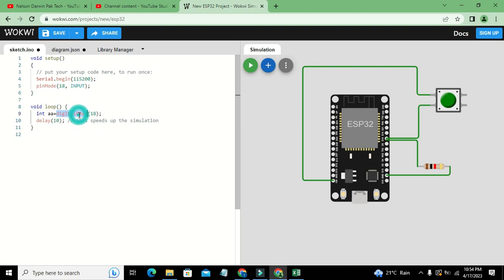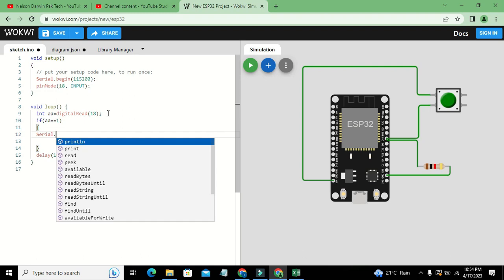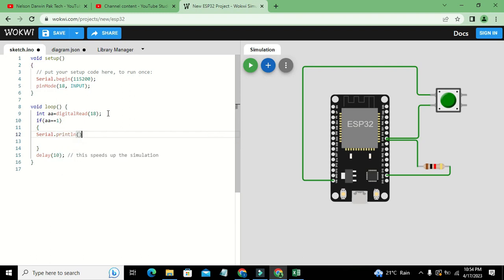So int a is equal to digitalRead of 18, and then we will write if a is equal to 1, meaning that it is connected with the positive 5 volt, because 5 volt means 1. So here we will write Serial.println switch on.